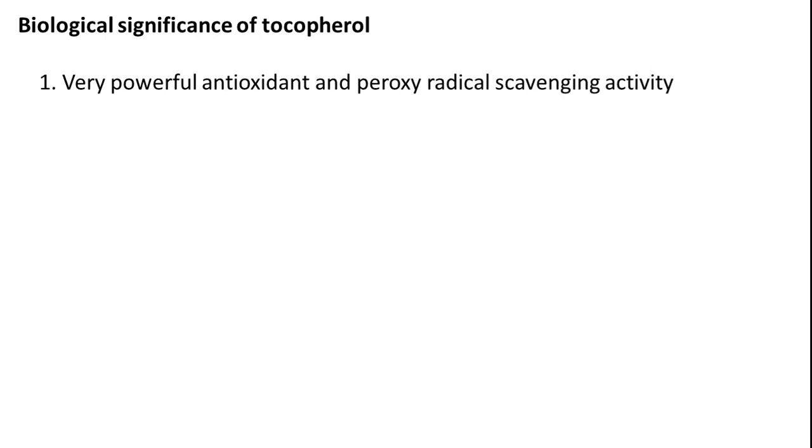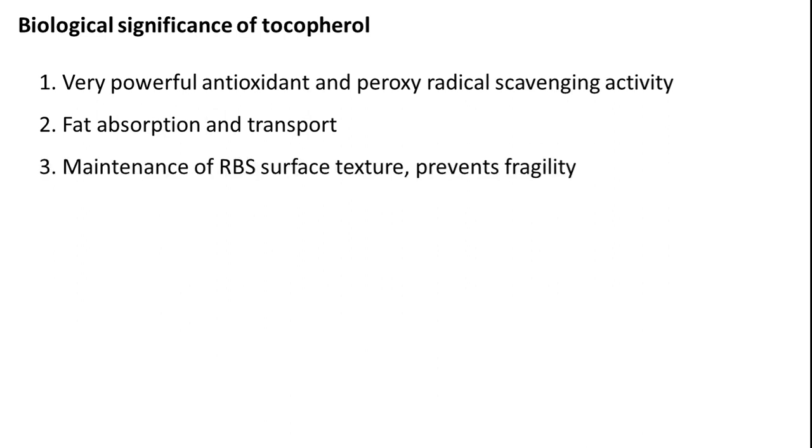What is the biological significance of tocopherol? As I told you, tocopherols are needed for reproduction. But tocopherols are also very powerful antioxidants, with peroxyradical scavenging activity. They are useful in fat absorption as well as transport.